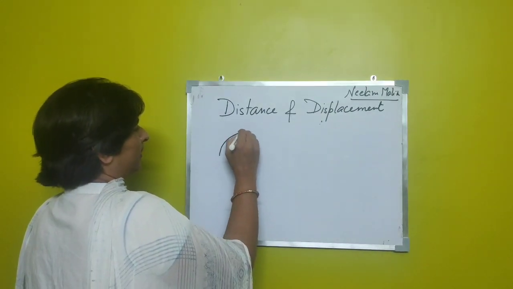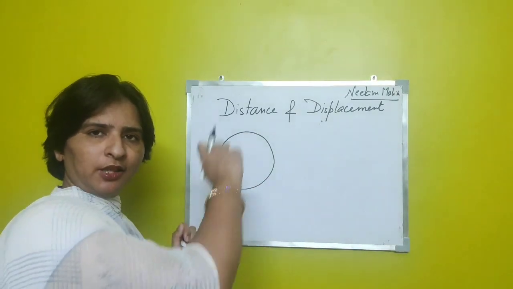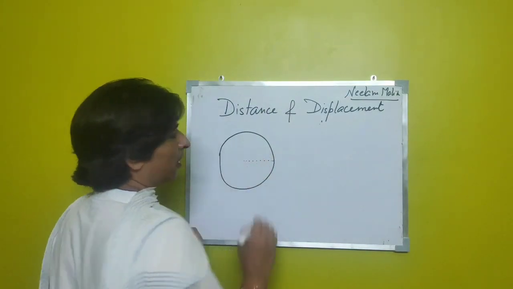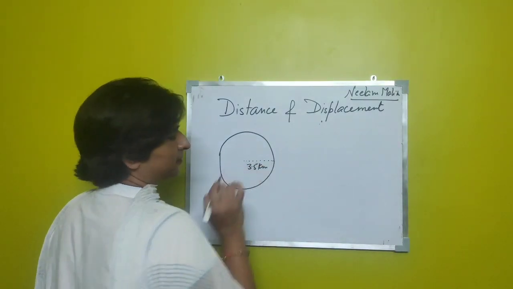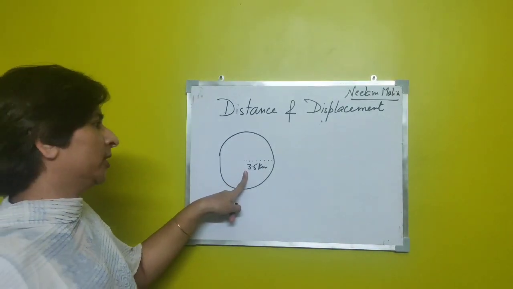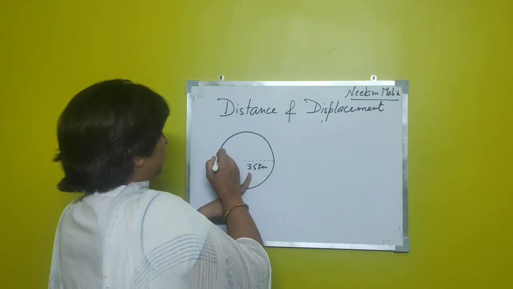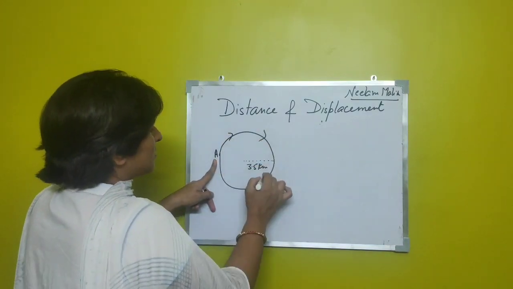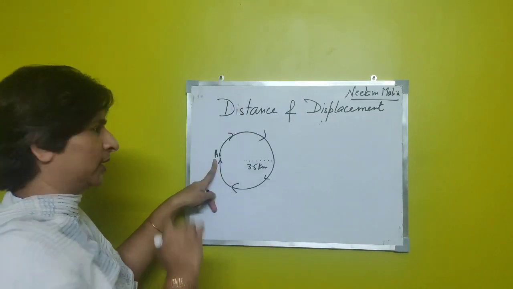A rider is riding the bicycle on a circular path. The radius of this path is, say, 3.5 kilometer. If he starts his motion from point A, completes this circular path and reaches back at the same point, he completes one circle.